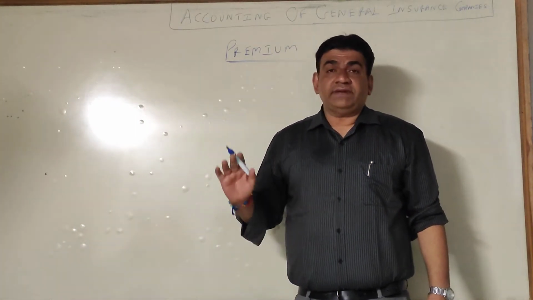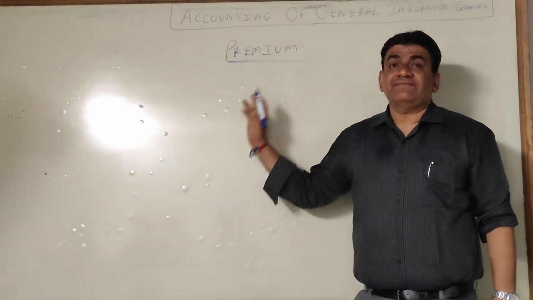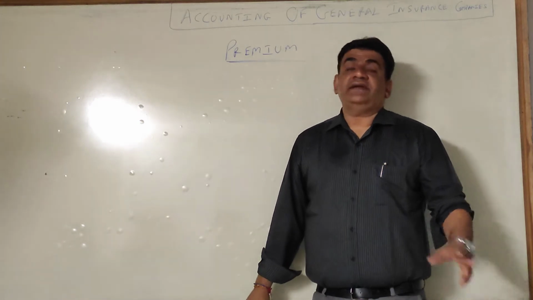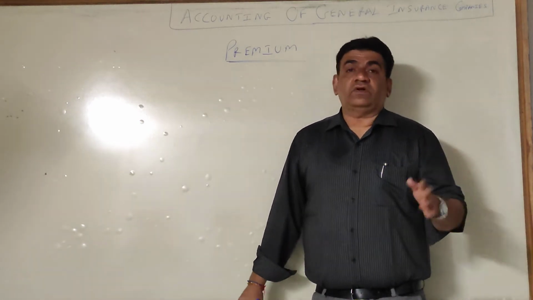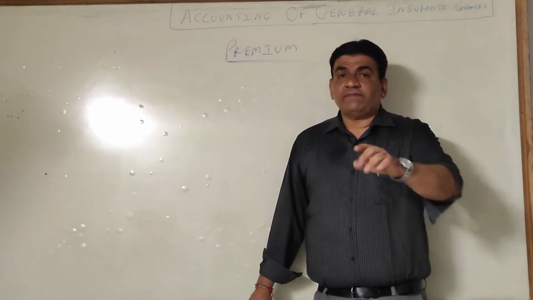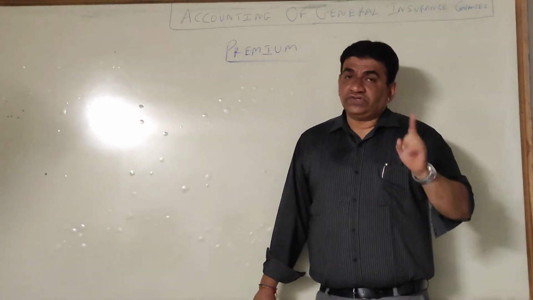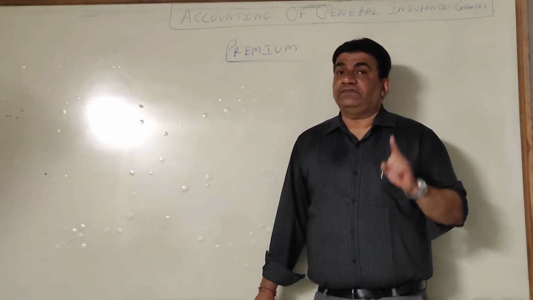Every year you are paying premium which the insurance company is getting from you. Now say after 2-3 years a fire takes place in your factory or office. You have a policy of 10 lakhs, so the insurance company will reimburse your loss to the extent of 10 lakhs.